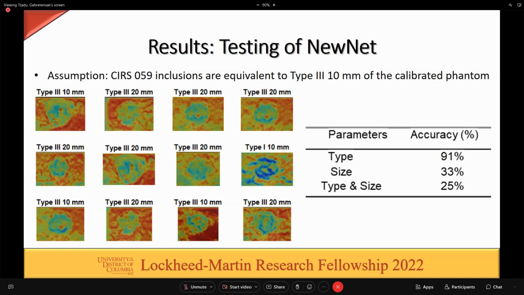Therefore, looking at all 12 elastograms, our transfer learning model of NewNet was able to classify the inclusions by type with an accuracy of 91%. It has a 33% accuracy of classifying the inclusion by the right size, and a 25% accuracy of classifying the inclusion as the right type and size.